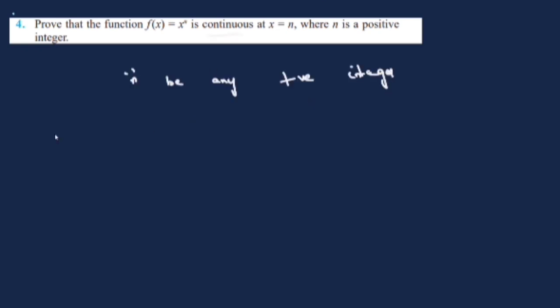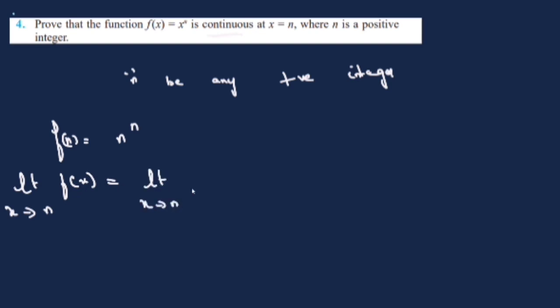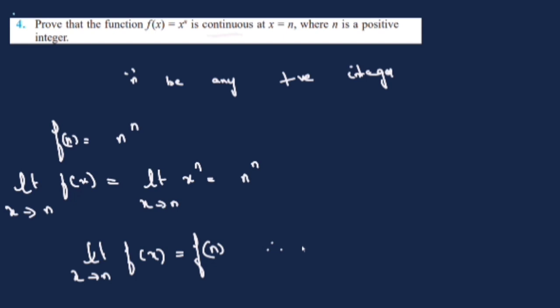So first let us find f of n. F of n will be n power n. It is defined. Now limit x tends to n of f of x will also be the same thing. Limit x tends to n of x power n. It is a polynomial, so it will become n power n only. So the limit value of the function is equal to the value of the function. Therefore the function is continuous.